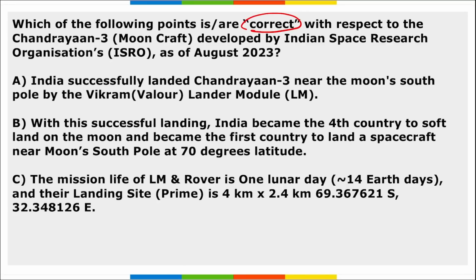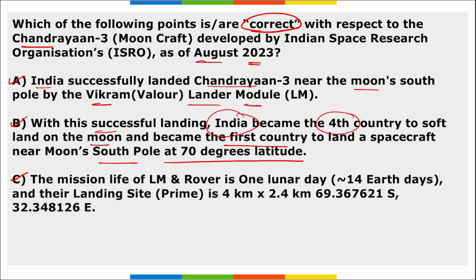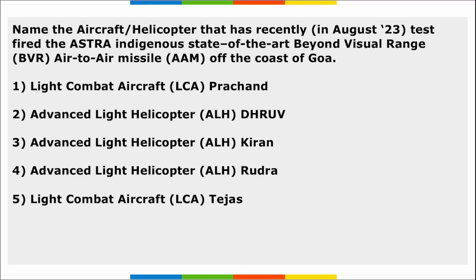Next, which among the following is correct with respect to Chandrayaan 3 developed by ISRO as of August 2023? If we look at the options here, all the options are correct. India has successfully landed Chandrayaan 3 near the moon's south pole using the Vikram lander module. With this successful landing, India became the 4th country to soft land on the moon and the first country to land on the south pole of the moon at 70° latitude. The mission life of the lander module Vikram and the rover is 1 lunar day, that is approximately 14 Earth days, and their landing site is 4 by 2.4 kilometers, and the coordinates are mentioned here.